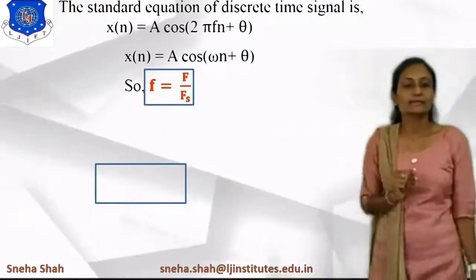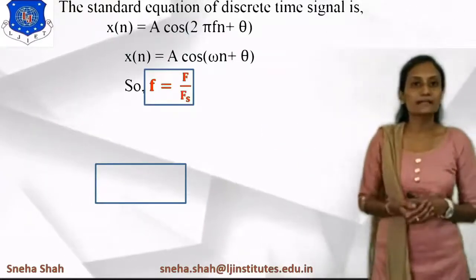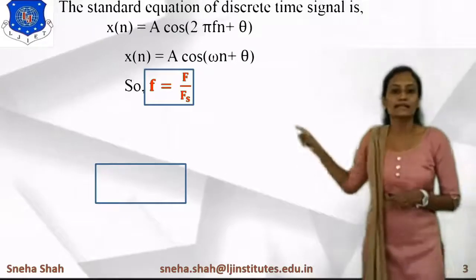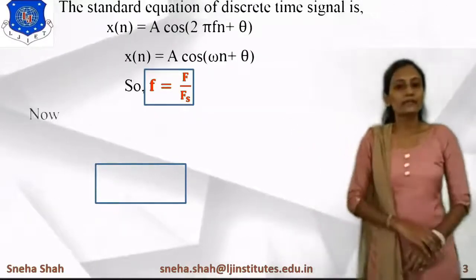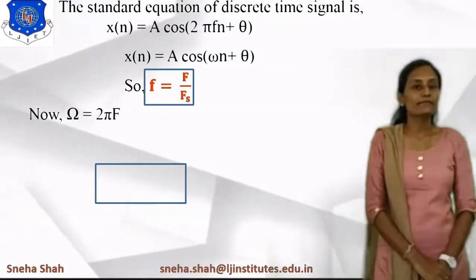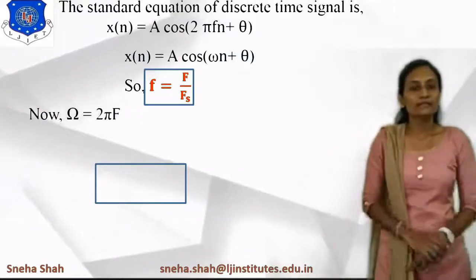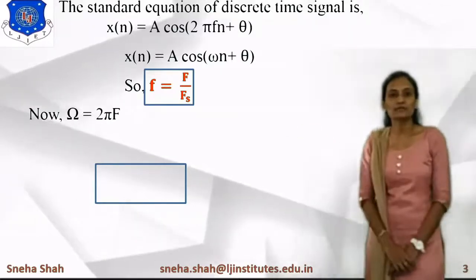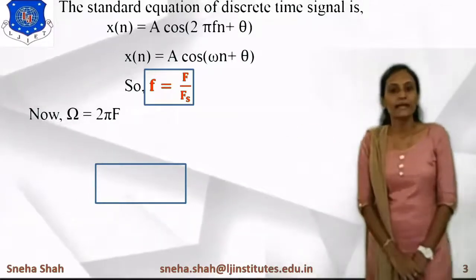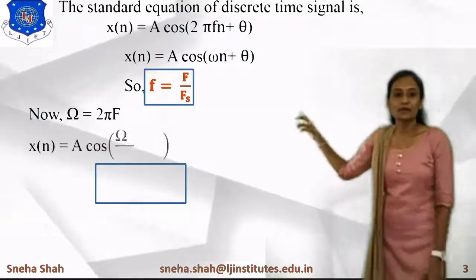Now if we represent it in angular form, then we can say A cos(omega n plus theta). The angular frequency for the continuous time signal is represented in terms of omega, so omega equals 2 pi capital F. Now it will be compared with small omega.